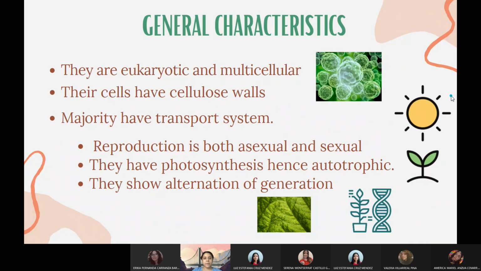Okay, first let's talk about the general characteristics. They are eukaryotic and multicellular. Their cells have cellulose walls, and the majority of them have transport systems. The reproduction is both asexual and sexual. They have photosynthesis, hence they are autotrophic, and they show alternation of generations.